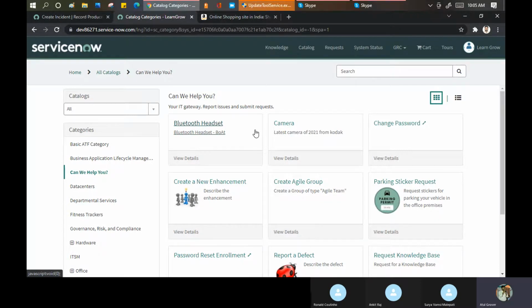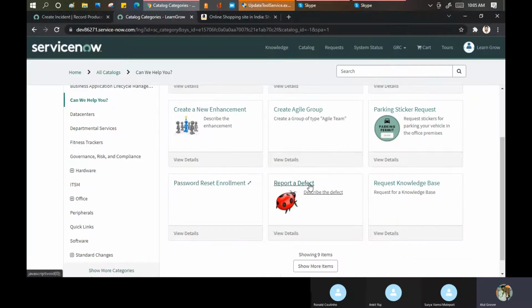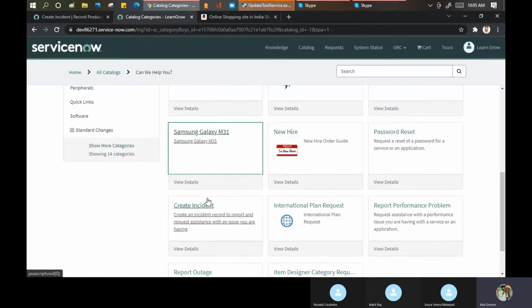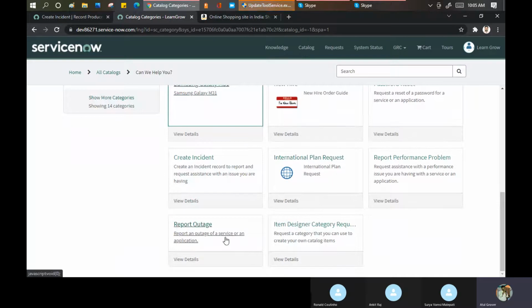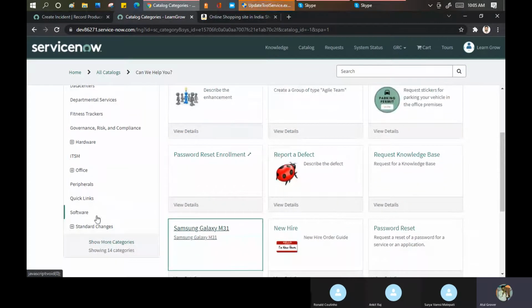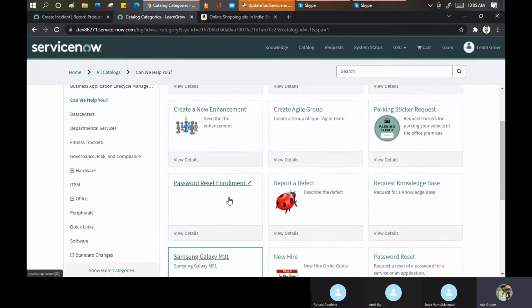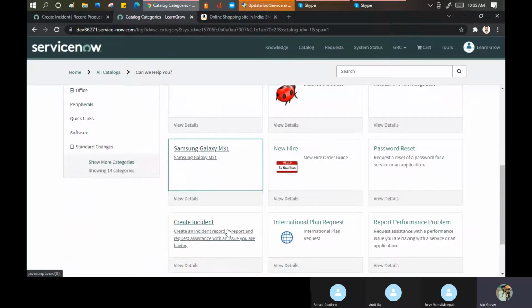That's up to me. So anything which you are able to see on this particular page, these are the catalog items. Then why did you not call it a change? कहाँ गया change का भी था यहाँ पर? Why do you call it a catalog? This is change का भी था ना शायद यहाँ पे. I guess I forgot it. Maybe इसमें होगा standard changes में यहाँ पर. You called it a record producer. चलो ये तो मान लीजिए record producer है.